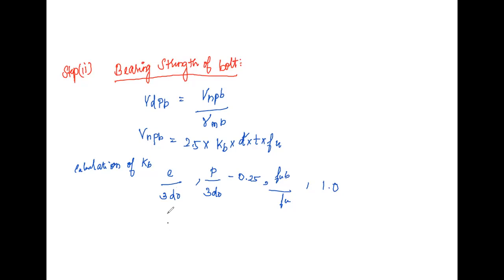See the diagram and tell what is the value of e. P is 80. We know the value of p, which is 80. And e is 50 minus 60, because